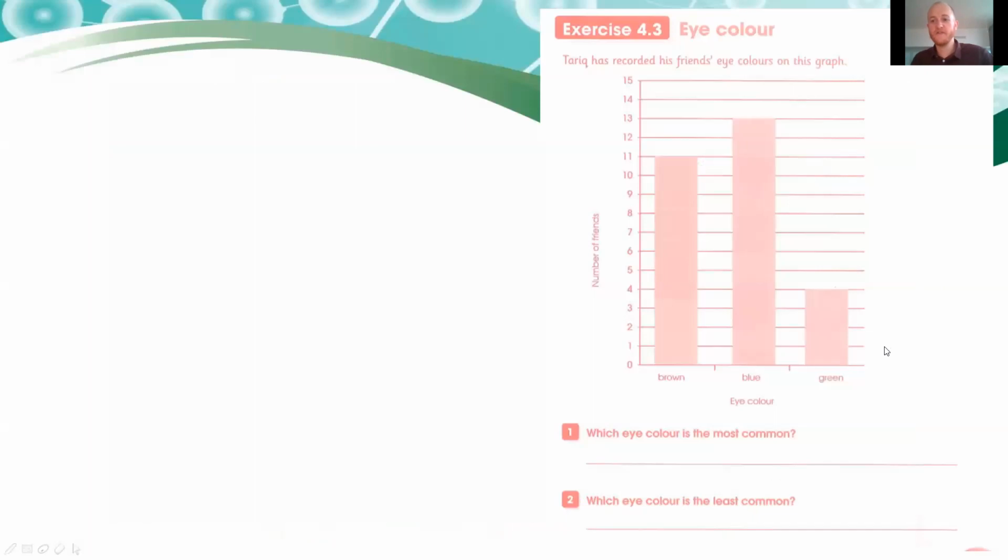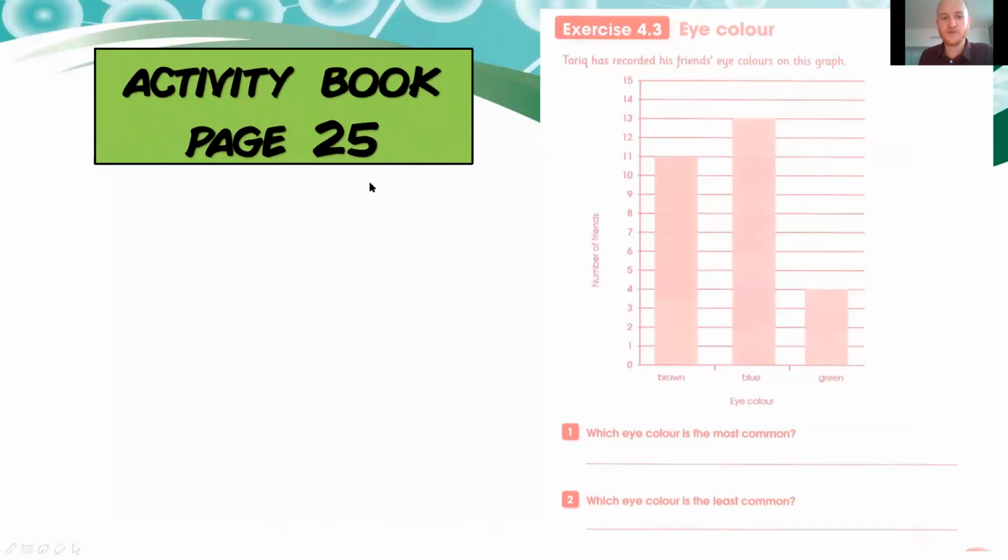Okay, we're going to have a little exercise today. So you see that in your activity book, page 25. If you don't have it, don't worry, I will send it to you too, so you can have it at home. Tariq has recorded his friends' eye colors on this graph. It's a bar graph. I think you all know how to read it. You can see he found 11 people with brown eyes, then blue eyes and green eyes. You see the number of friends here in the label. And they ask you which eye color is the most common.